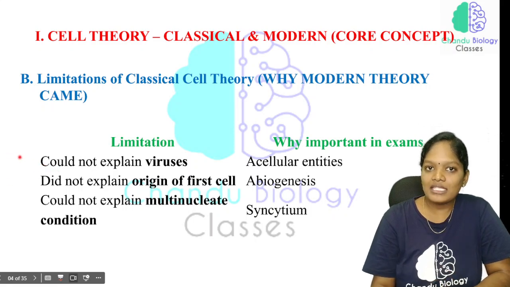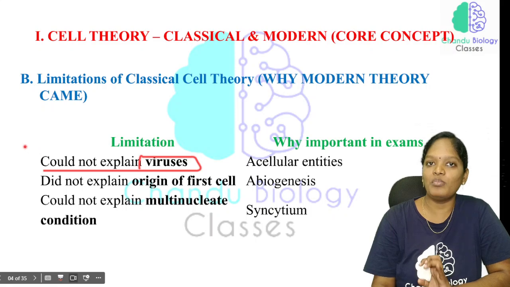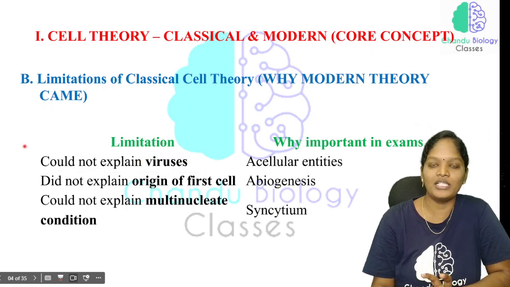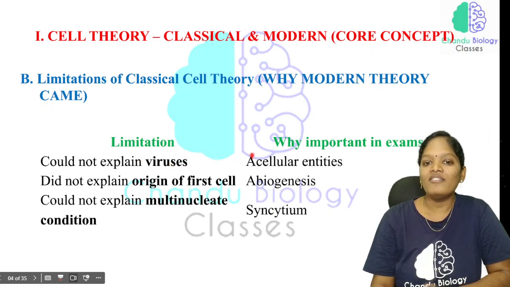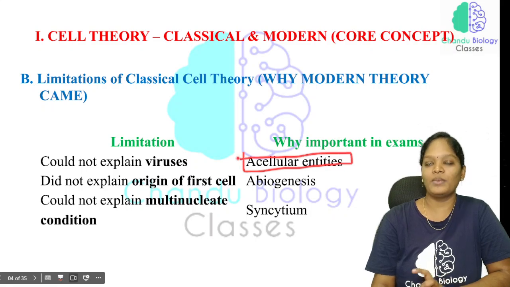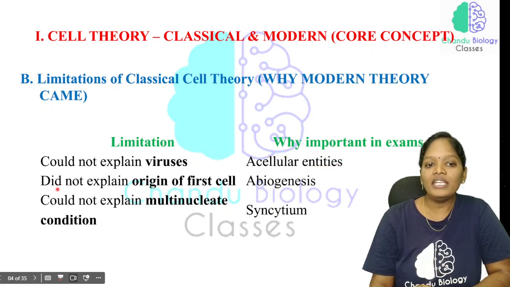See, this cell theory could not explain viruses. They explained plants and animals, but they couldn't explain viruses, because viruses are considered acellular entities. Okay, next, they did not explain the origin of the first cell.